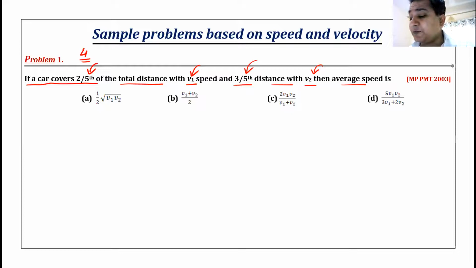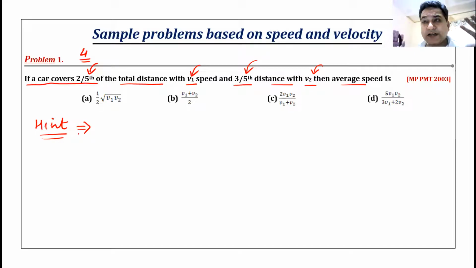So how are we going to solve this problem? 2/5 of the distance is covered with V1 speed, 3/5 is covered with V2 speed. What is the average speed? I'll give you time. You're like my kids. I'll give you time. Solve it. How are you going to do it? Does anyone want a hint? How to solve it? Are we all solving it?